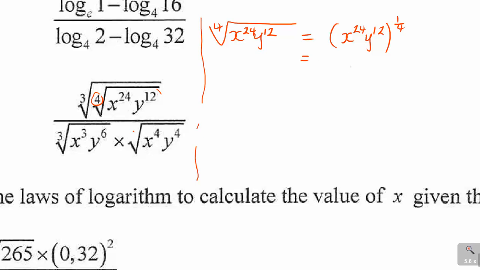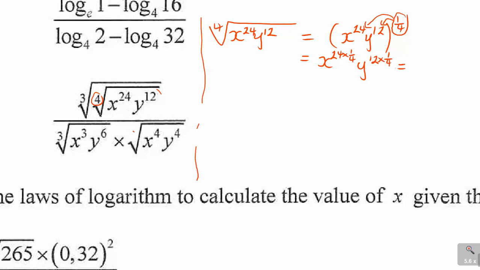According to the laws of exponents, this 1 over 4 will multiply each exponent. So you will have x to the power of 24 times 1 over 4, y to the power of 12 times 1 over 4.